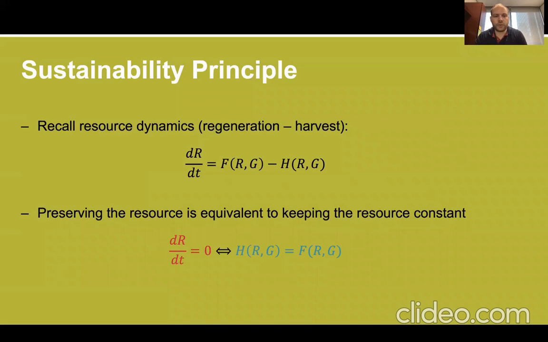So let's now move on to a so-called sustainability principle, which is quite specific to resource management. If we recall the dynamics of the resource, a way of maintaining sustainability would be to ensure that the resource population is kept constant. Another way of ensuring that is to make the first derivative 0, so that there's no increase or decrease in the population. What that means is that the harvest function has to equal the regeneration function, which makes sense. We're just saying you can only consume as much of the resource as it renews itself.